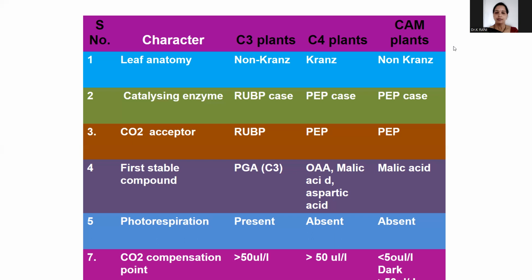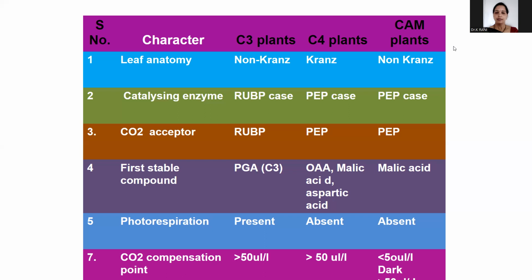The first stable compound in C3 plants is a 3-carbon compound, phosphoglyceric acid. In C4 plants it is oxaloacetic acid, malic acid, aspartic acid. These are all 4-carbon substances, and CAM plants also have malic acid or oxaloacetic acid.